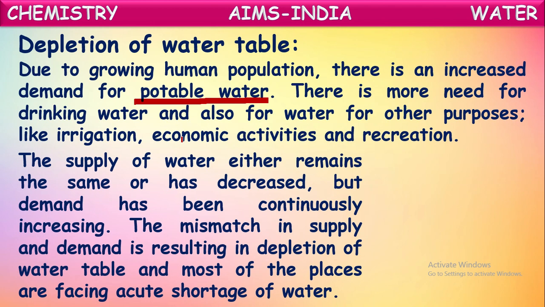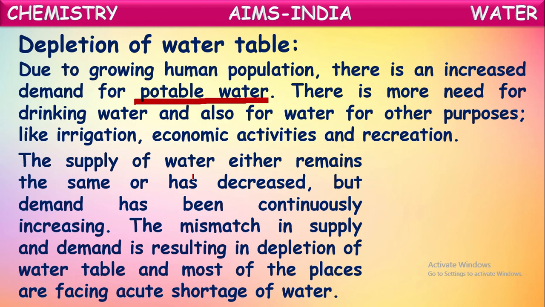Water is needed more. But in fact, the water supply has remained the same, and has even decreased, because the groundwater level is decreasing and more trees are being cut because of deforestation. No rains are occurring, so no rainfall means no water supply. So the water supply in certain places remains the same, or in many places it is decreasing, but demand has been continuously increasing. This mismatch in supply and demand is resulting in the depletion of the water table.